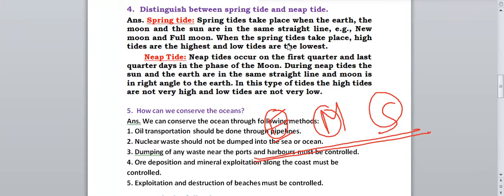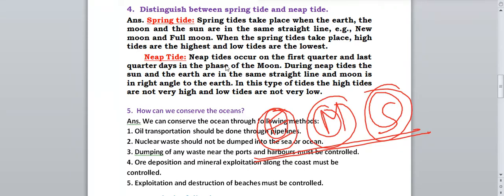When spring tides take place, high tides are the highest and low tides are the lowest. This was all about spring tides. So you have to remember in this one that when the earth, moon and the sun are on the same straight line, spring tide will take place. Example, new moon and full moon.